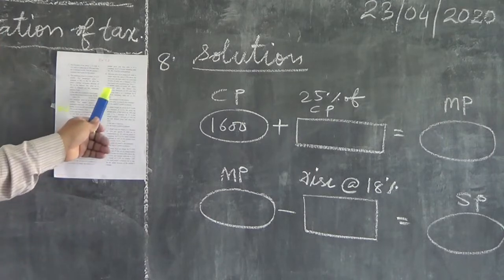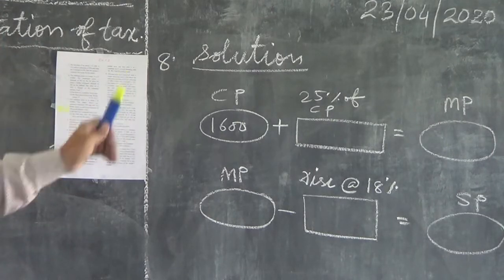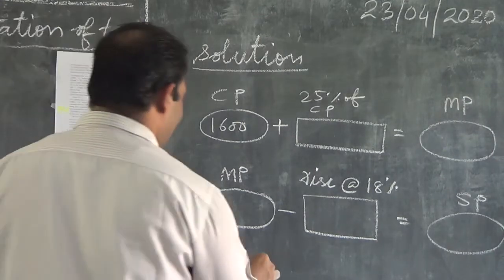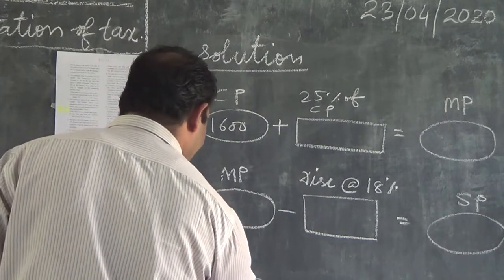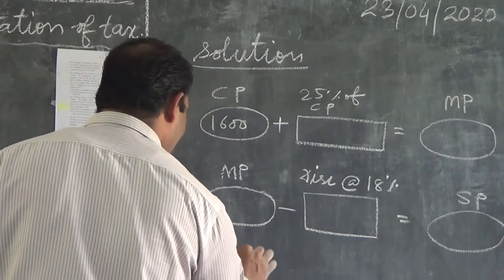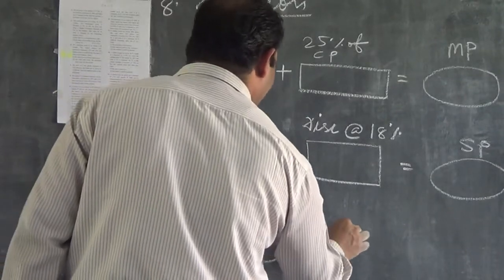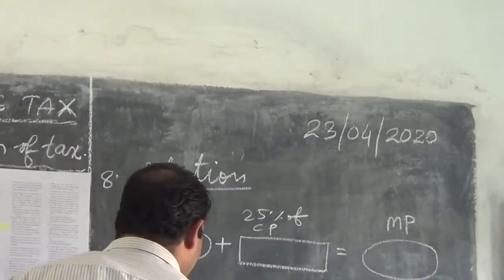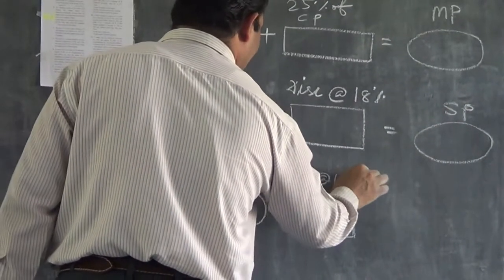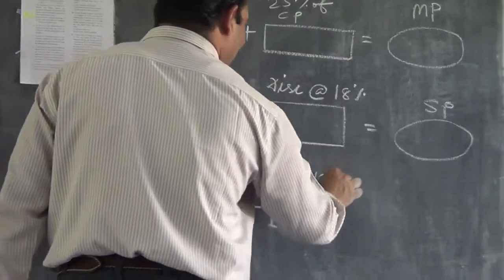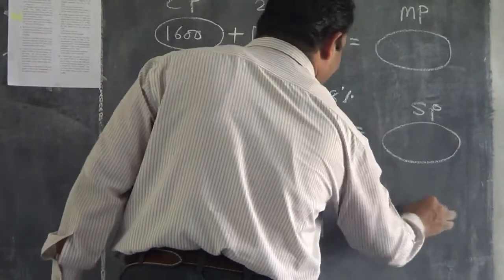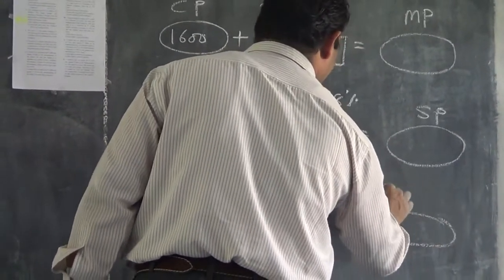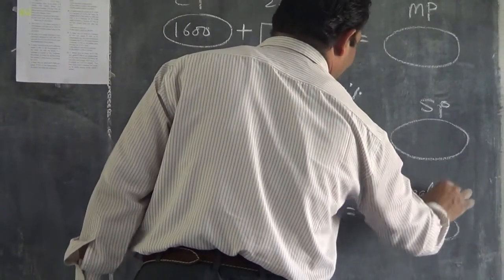He sells the article with 12% sales tax. Then this SP will flow here, and from the SP calculate the tax at 12%, and that will give you the final price.